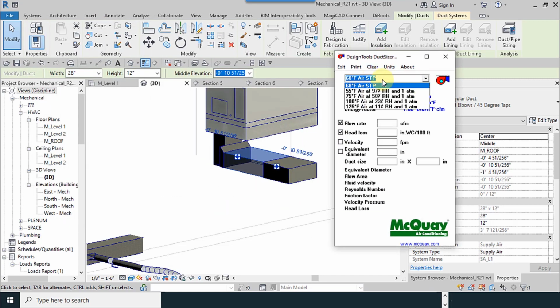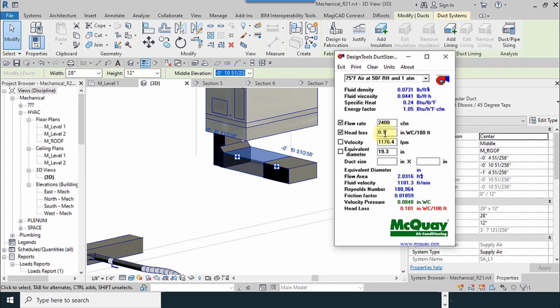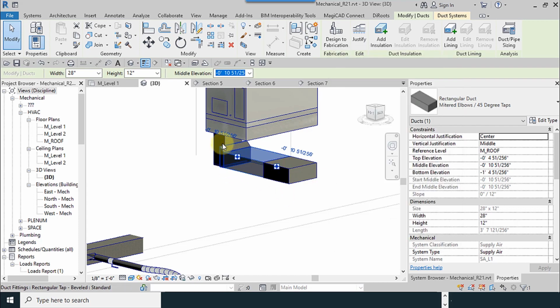As you remember, 2400 CFMs with head loss of 0.1, and for return we use 80% of the supply, between 80 and 85%.